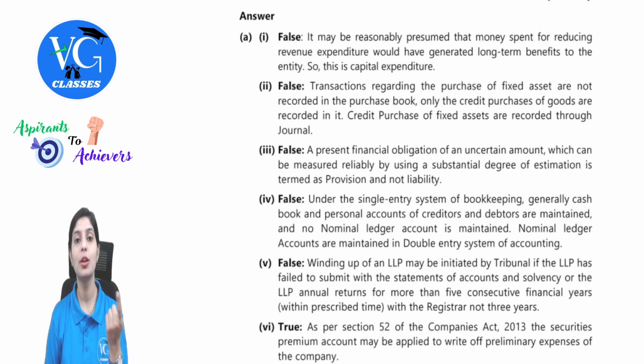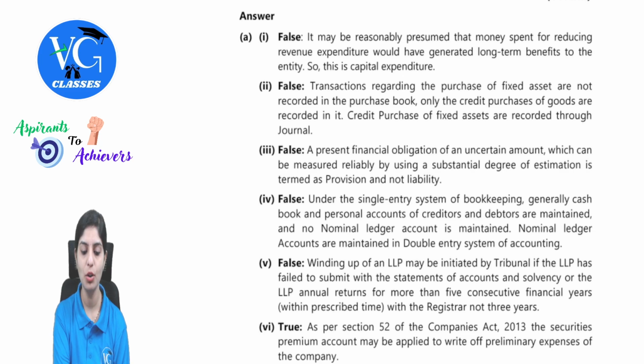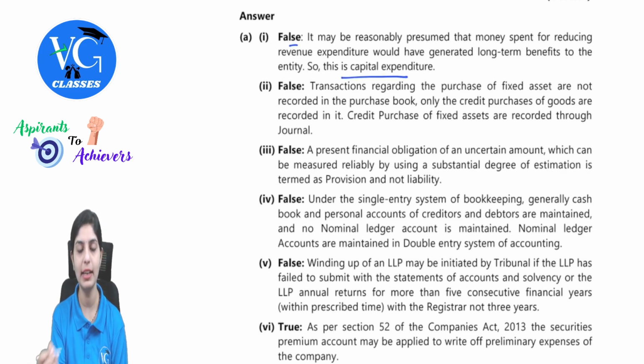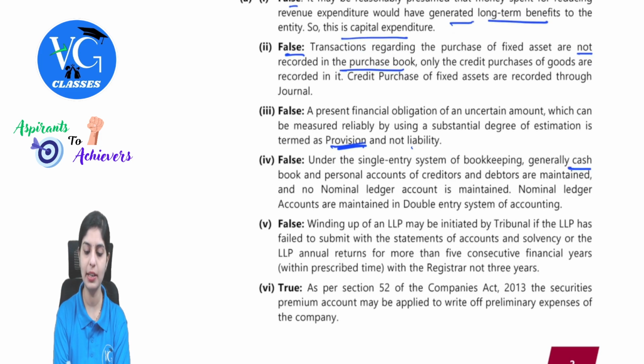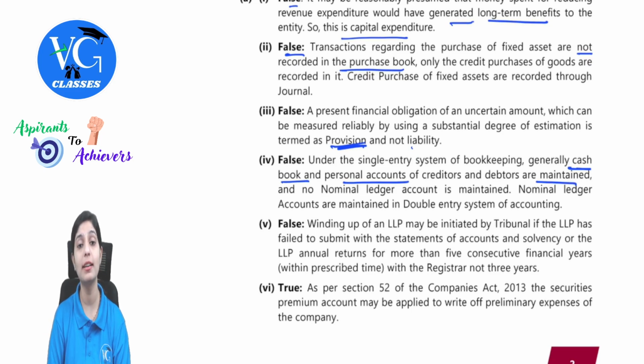See, first one, that is money spent to reduce working expenses was revenue. This is false because this is in capital nature, and the reason would have generated long-term benefits. Then purchase of fixed assets is again false because that will not be recorded in the purchases book. Then again, it is not a liability, but it is termed as a provision. Next statement is again false, wherein generally, as I mentioned, cash book and personal accounts will be maintained.